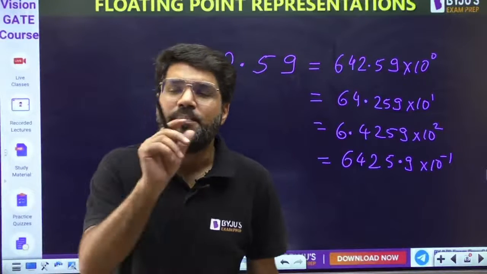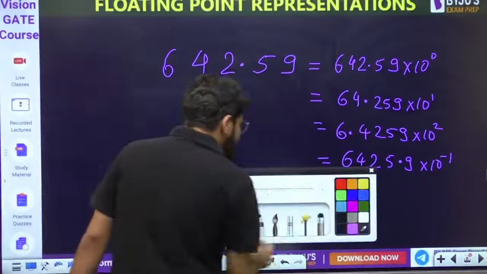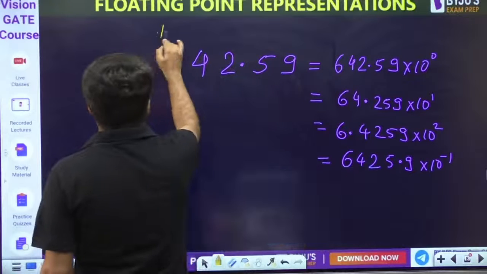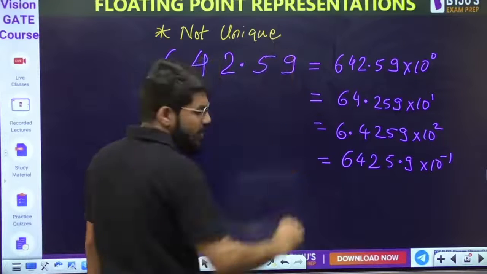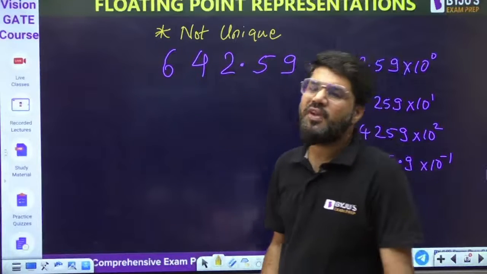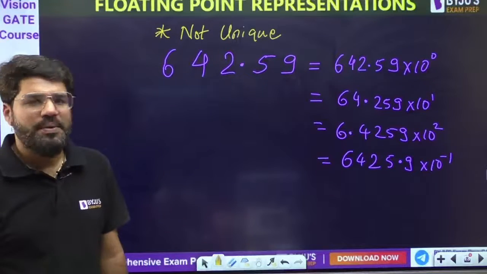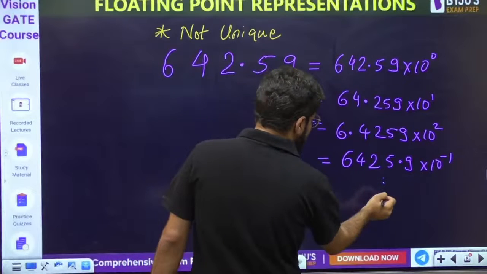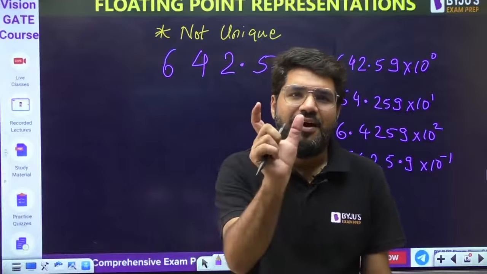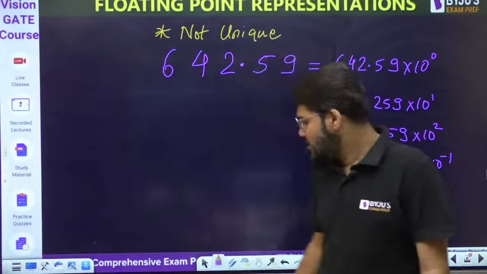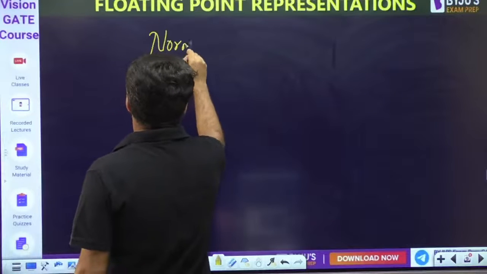So the point is that when you are representing it as a fraction into 10 power exponent, the representation is not unique. There can be multiple ways of representing, right or wrong? Any doubt, please keep asking me. There can be multiple ways of representing, and so on. The list is big. So that is why this calls for a need for standardization, a normalization. So we now define a concept of normalized fraction.